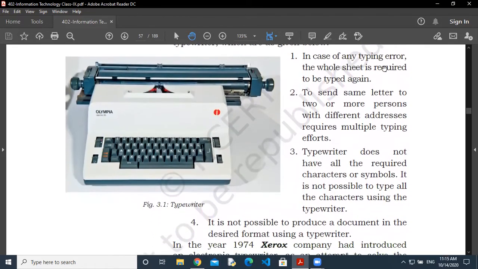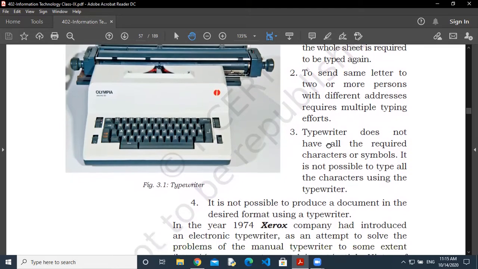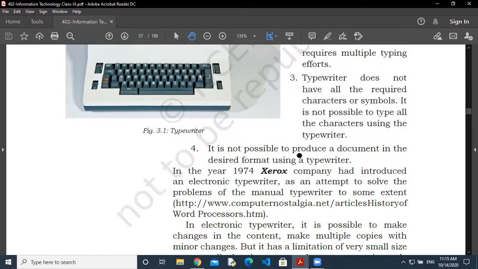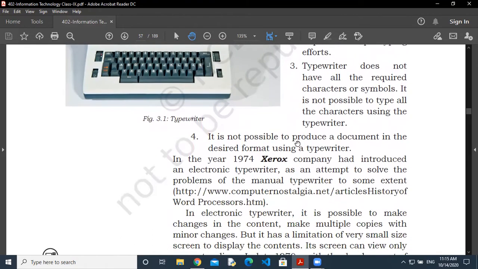Means you are not able to correct any error, you have to remove the sheet and use another sheet. Second thing, if you want to make multiple copies, it is not easy to make them through the typewriter. Third, the typewriter does not have all the required characters and symbols, so you are not able to use such a symbol. And next, it's not allowed to create documents in several formats.